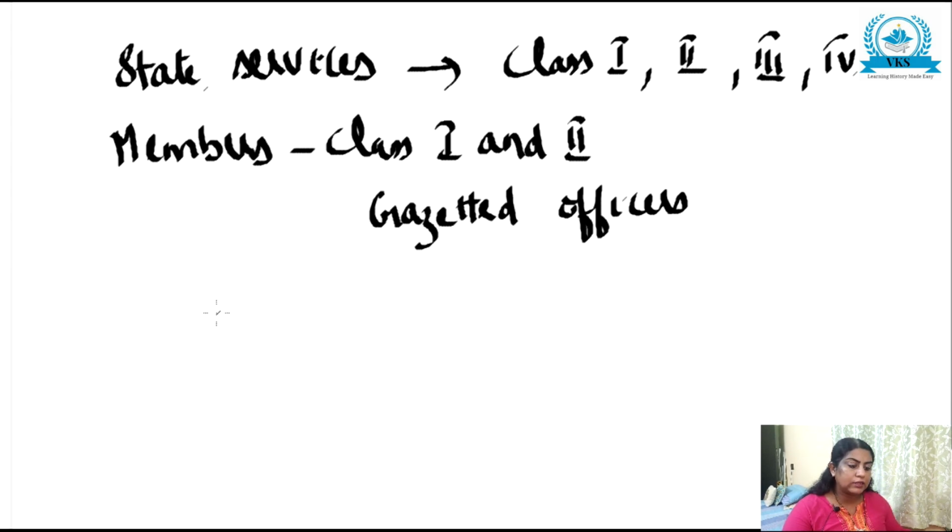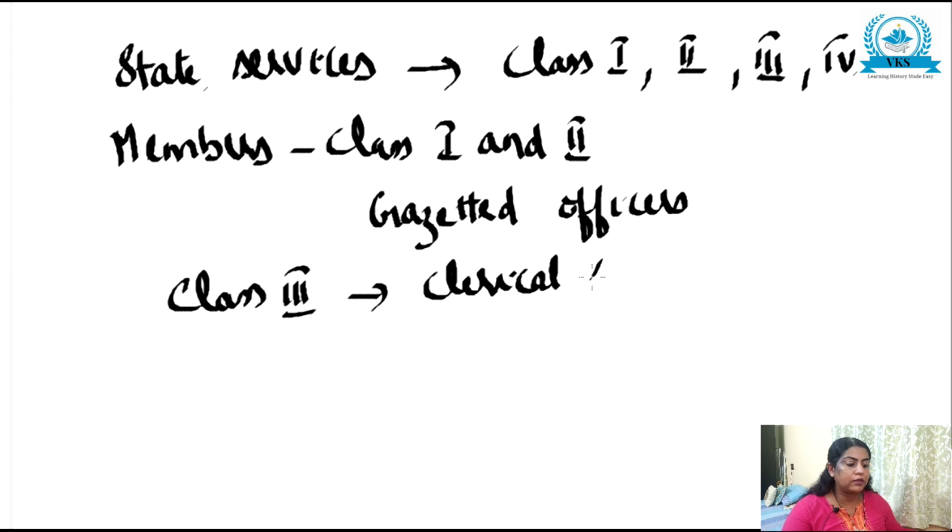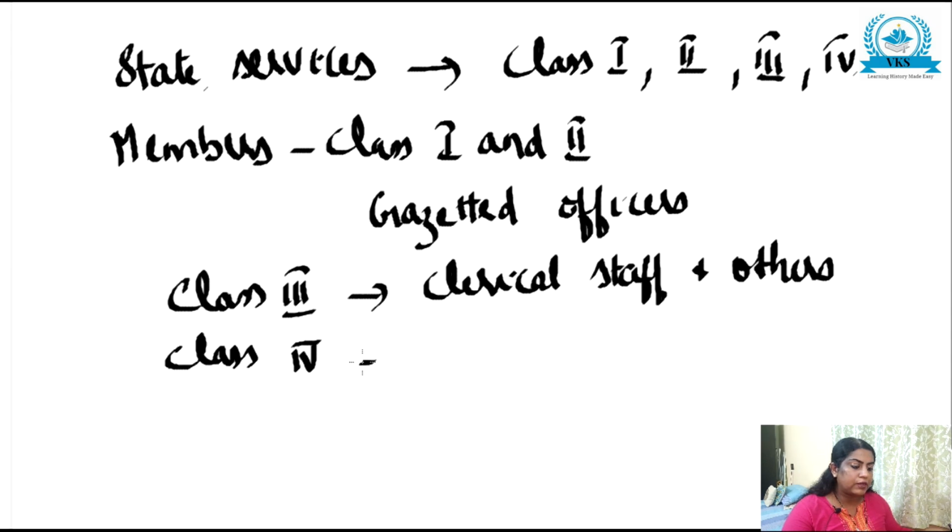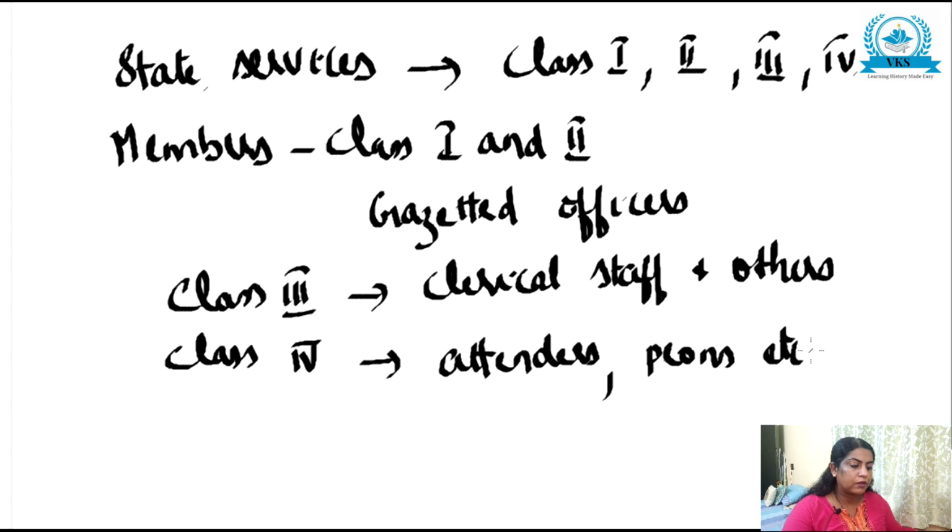Now class 3 consists of clerical staff and others. Class 1 and 2 will be gazetted officers, class 3 will be clerical staff and others, and finally, class 4 will comprise attenders, peons, etc. Okay, so this is how the classification works in state services.